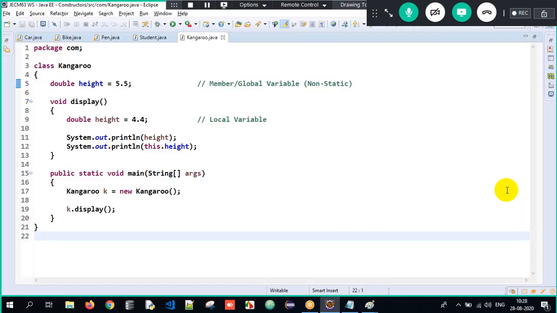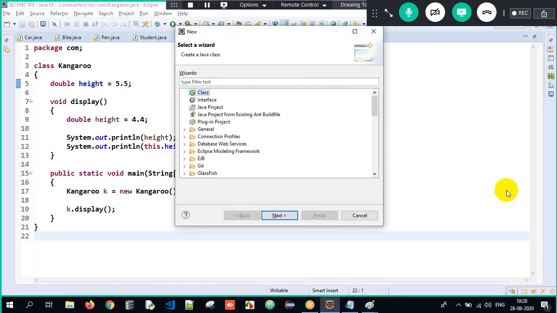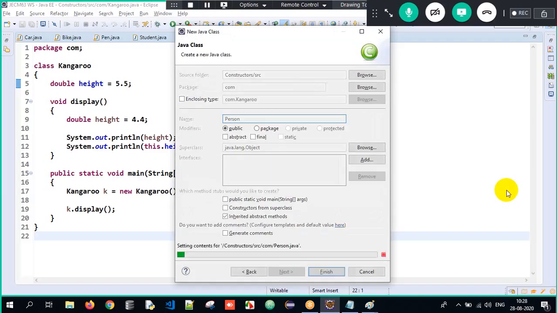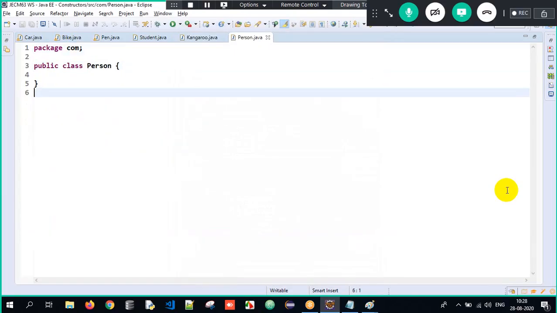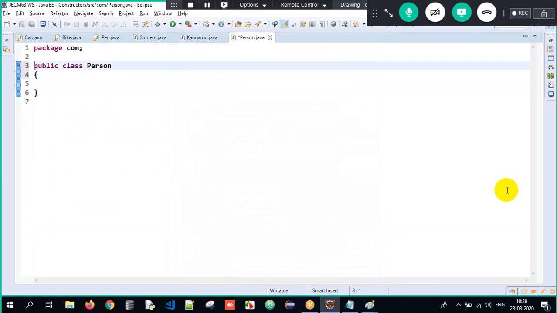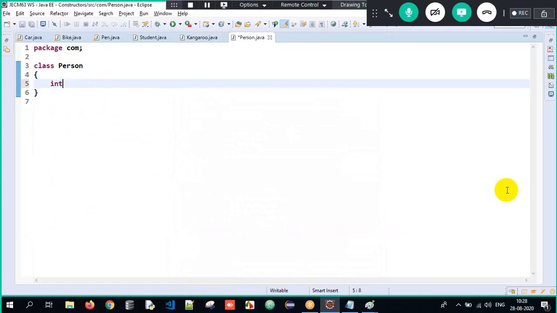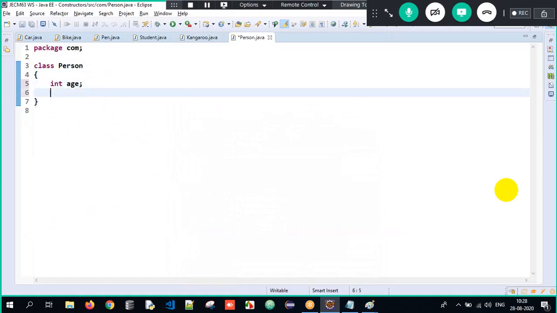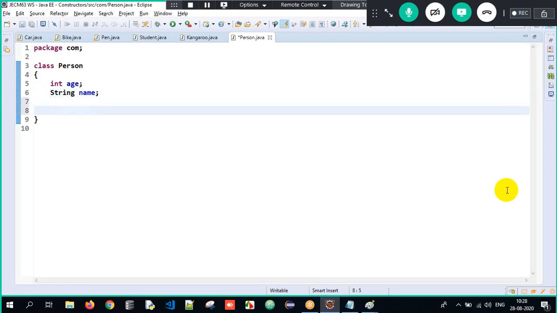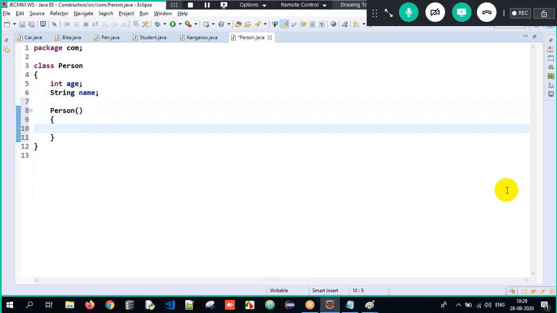I go back to my Eclipse. So now I'll create a class called Person. Now here in the Person class, each and every person will have two properties, that is int age and String name. Correct? So every person will have two properties, age and name. Now I want to initialize them, so the constructor has the same name as the class: open parenthesis, close, open curly braces, close here.